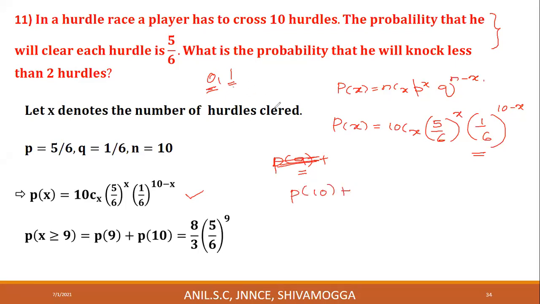If he knocks 1 hurdle, that means he clears 9 hurdles. These are the two possibilities. Therefore, P of X greater than or equal to 9 will be our required probability, which is given by P of 9 plus P of 10.